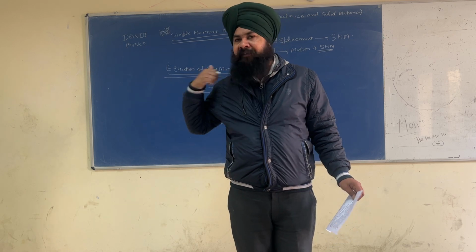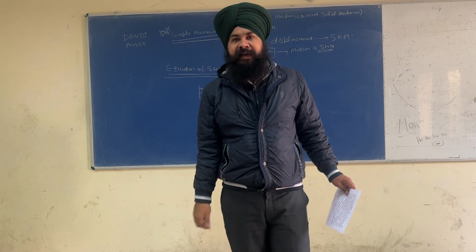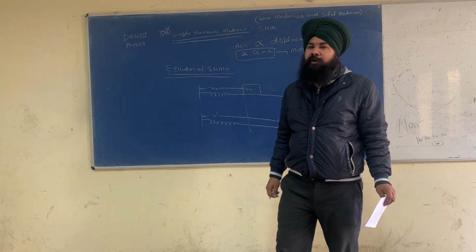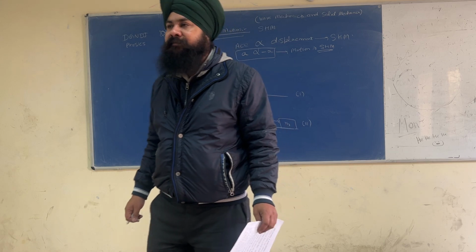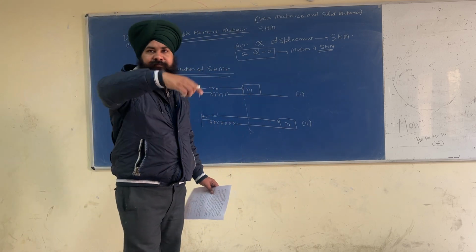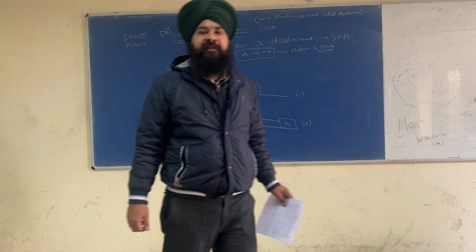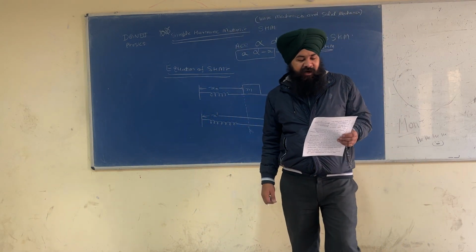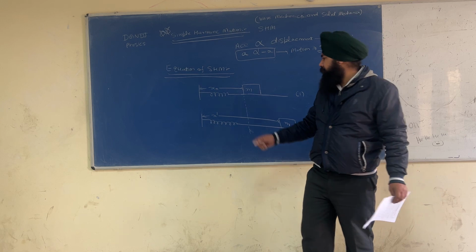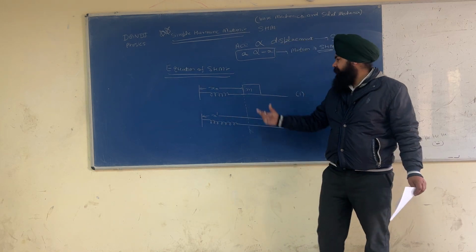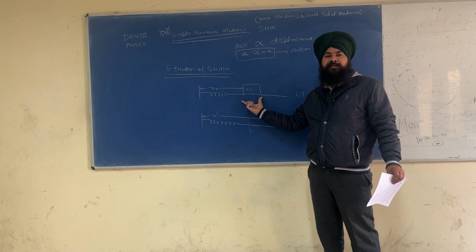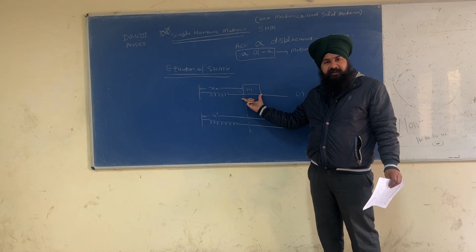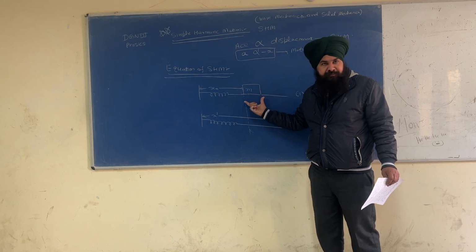Once it is pulled away, it gets released. Third point: after releasing, the object starts vibrating about its equilibrium position. When the object is at rest, this is called the equilibrium position or mean position.